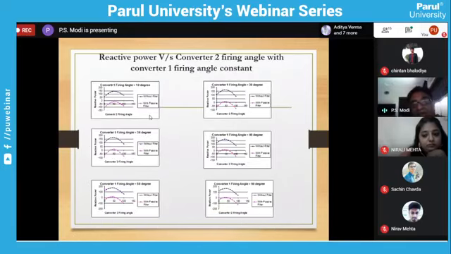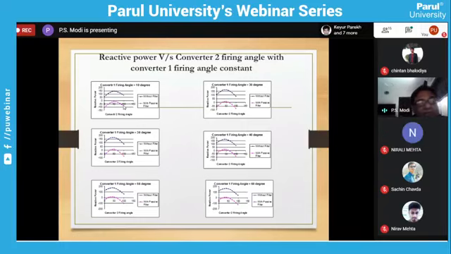The second result is with the reactive power. Now you can see here, the blue line is without passive filter and this pink line is with passive filter. It means the passive filter gives some contribution of reactive power so that the reactive power demand from the supply can be reduced.